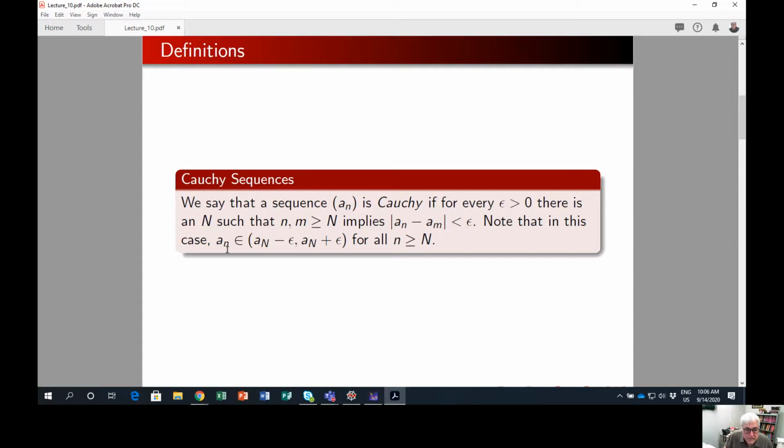a sub n is an element of the interval a sub capital N minus epsilon, a sub capital N plus epsilon, in that little epsilon interval surrounding a sub capital N, for all little n that are bigger. So you get in closer to this point, a sub capital N, and you're within that interval from that point on out. This will help us in one of the proofs that we have ahead of us.